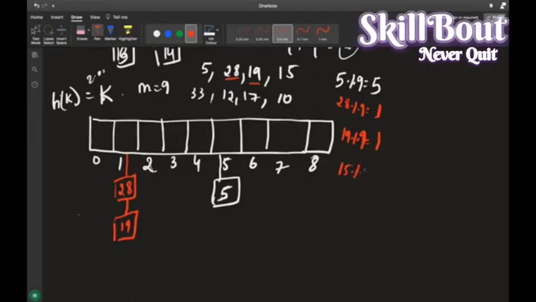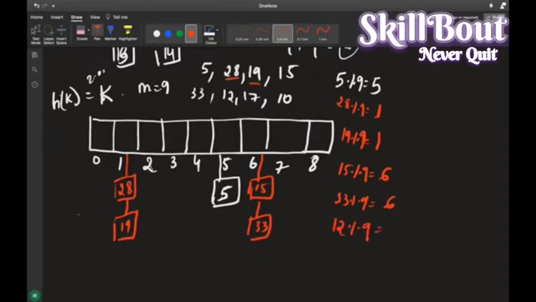Again, 15 modulus 9. What is 15 modulus 9? It is nothing but 6. I'll come to the 6th index and store 15. Next one is 33. 33 modulus 9 is 3 plus 3, 6. Again it is 6, so it comes to the 6th index and 33 goes here.